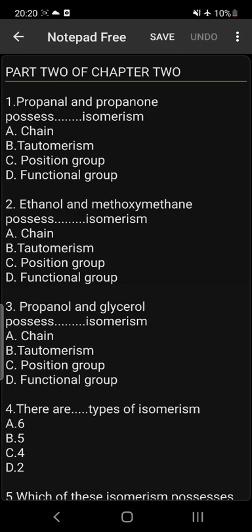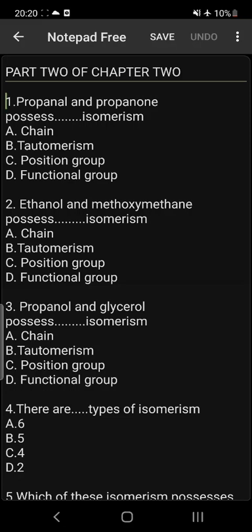Functional group isomerism. Now, ethanol and methoxymethane possess dash isomerism. The answer is still the same: functional group isomerism. Why? It is simply because ethanol possesses the alkanol functional group, while methoxymethane possesses the ether functional group. All right, so that is the answer.